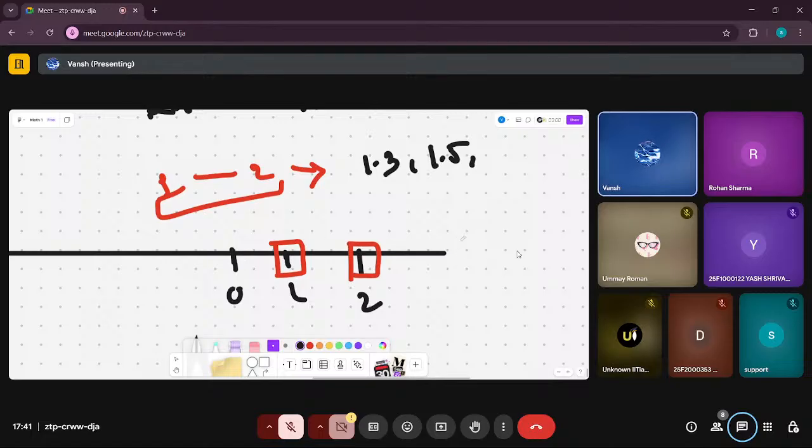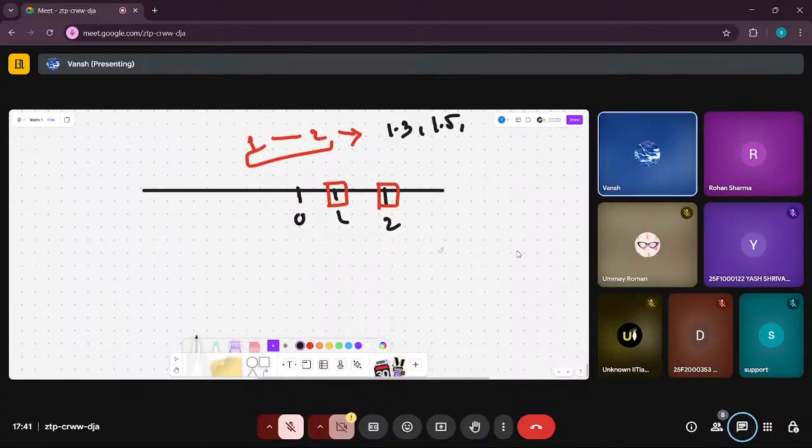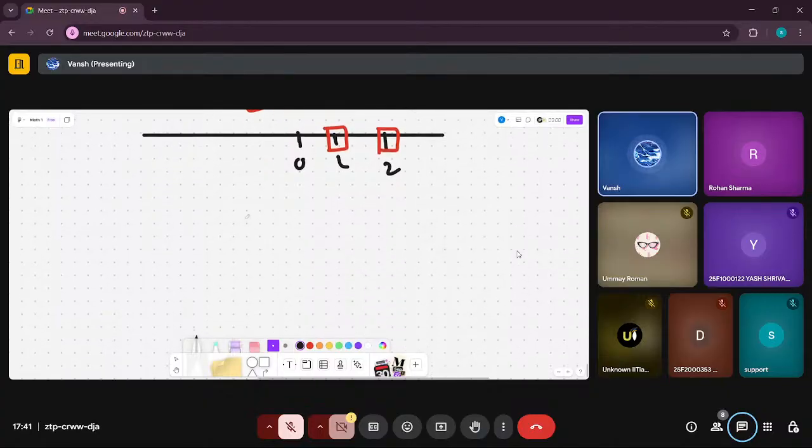Let me explain what I am saying. Take any two rational numbers. Let's say A is a rational number, and let me use some mathematical symbols which will come in handy. This symbol means belongs to.